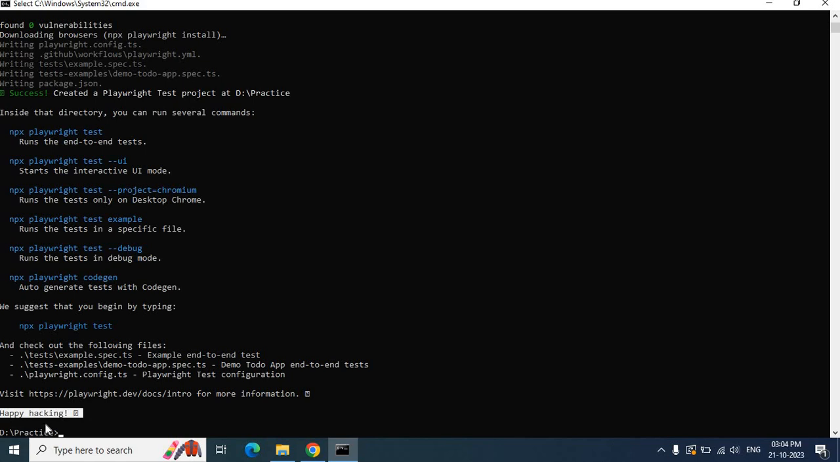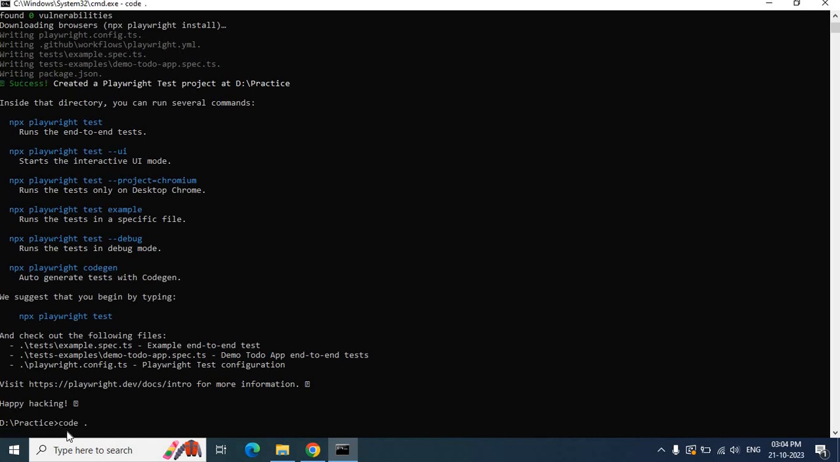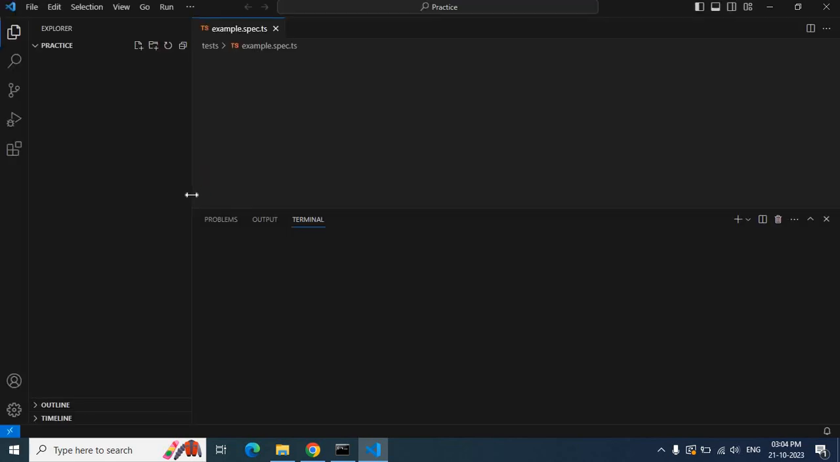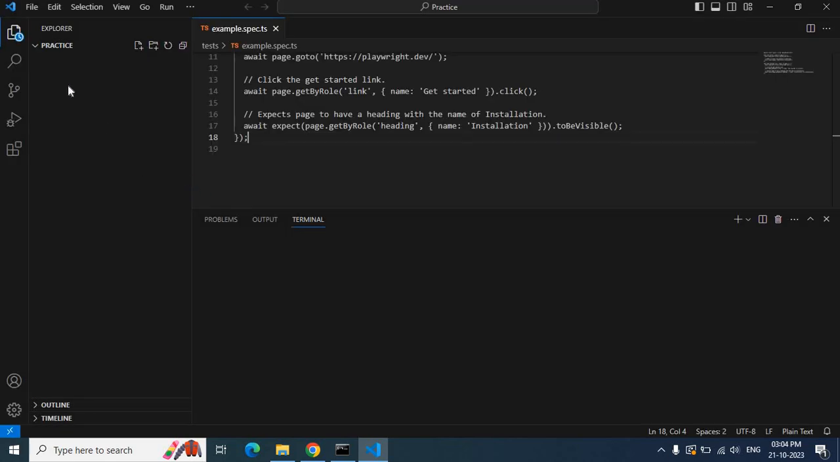We can see the message like happy hacking. So we can open this project in VS Code. In my case I have already installed VS Code on my system, so if you want you can also install it. I just opened the project in VS Code.